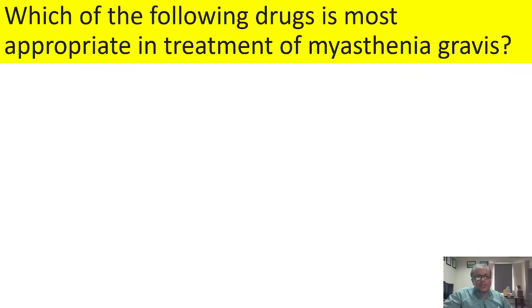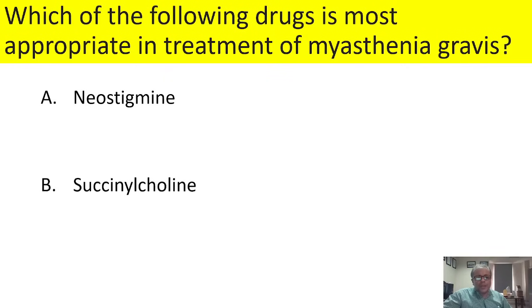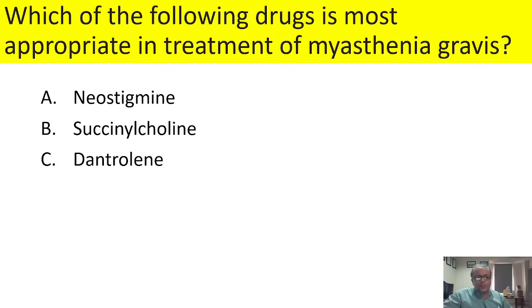And the first question is, which of the following drugs is most appropriate in the treatment of myasthenia gravis? The options are neostigmine, succinylcholine, dantrolene and physostigmine. Now, myasthenia gravis is an autoimmune disorder in which antibodies are formed against the NM receptor, and we can increase the acetylcholine at the muscle end plate by a cholinesterase inhibitor, and that is neostigmine.